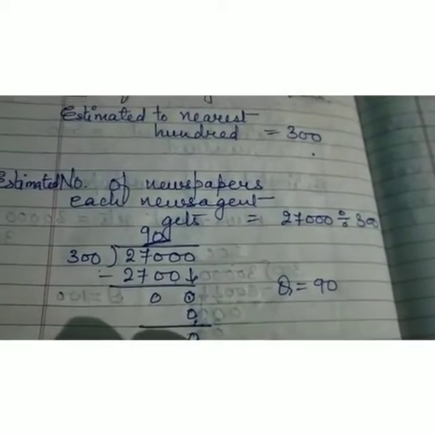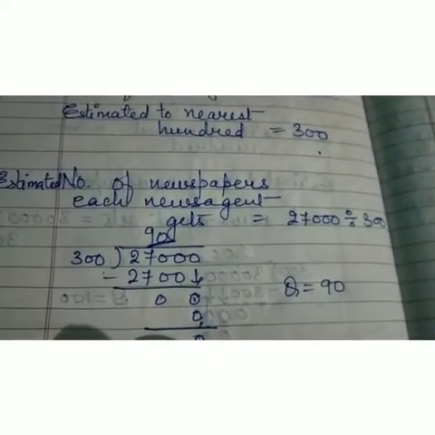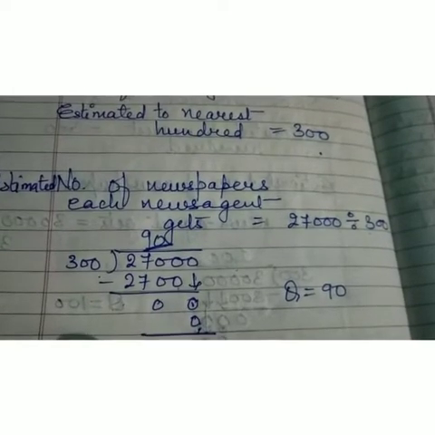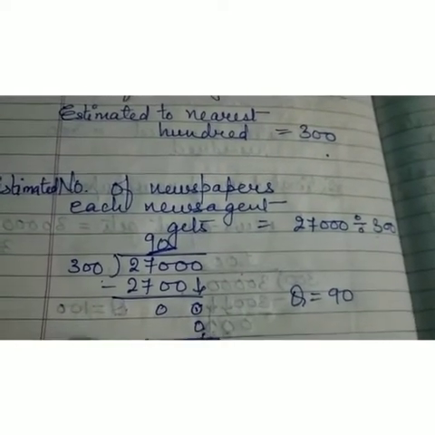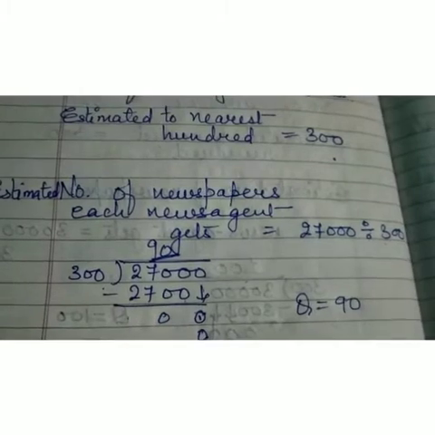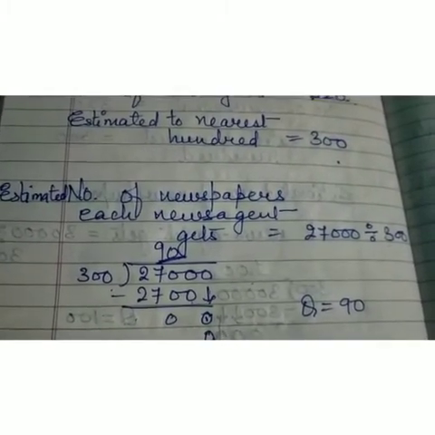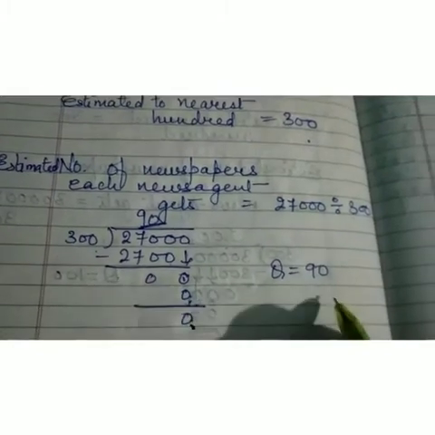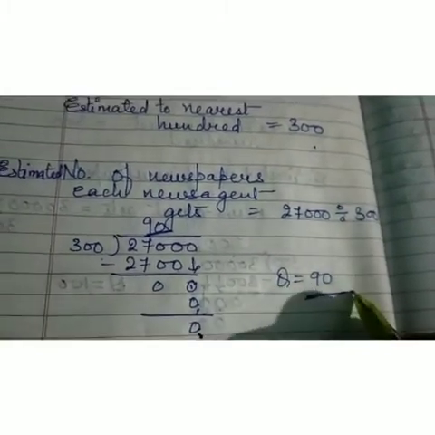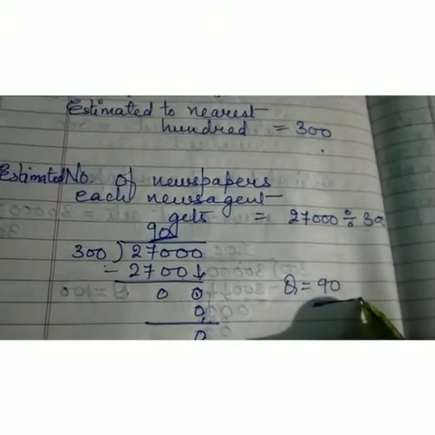This way you have to do. In divisions involving 0 at the last places, you have to descend every 0 down and you have to add that many zeros to the quotient. So this is how you will do this division. So the number of newspapers each news agent gets will be 90. That means the quotient will be the answer.